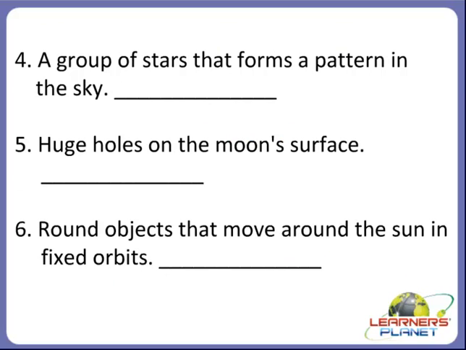Now the next one, a group of stars that forms a pattern in the sky. What is it called as? What is a group of stars that forms a pattern in the sky called as? Yes, it is called constellation. Right? Okay. Let's move on to the next one.